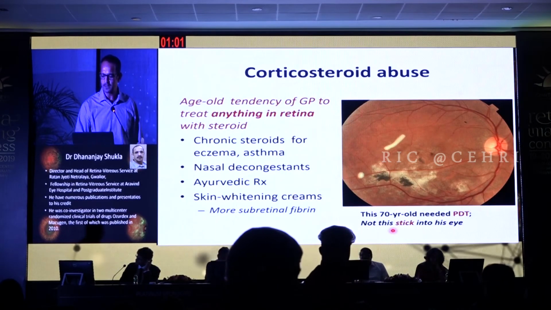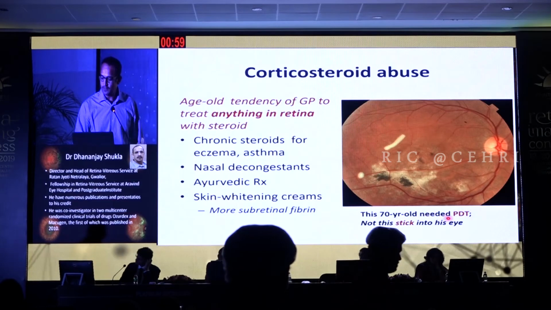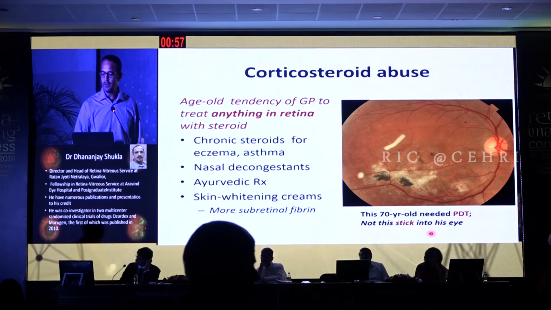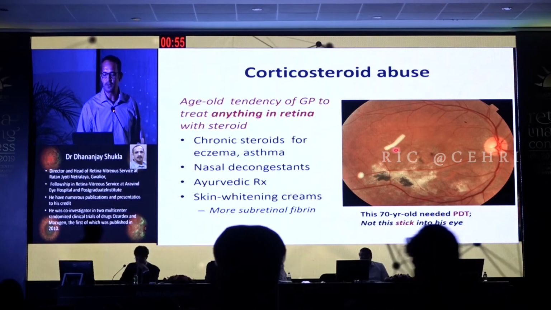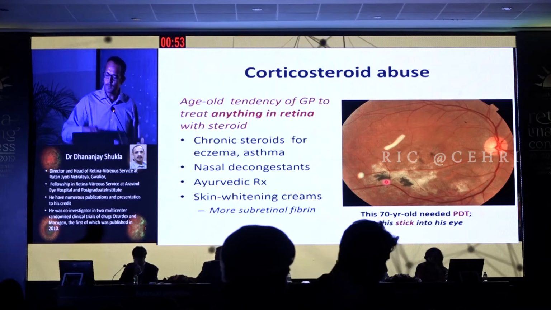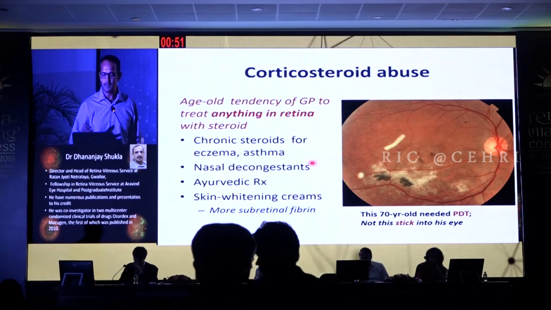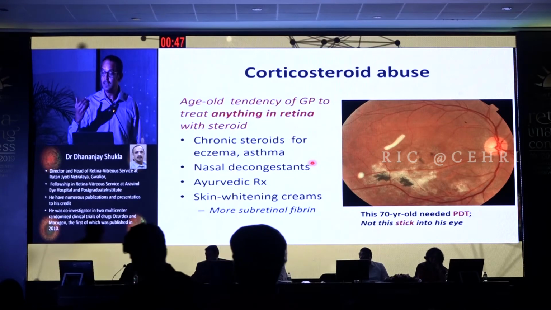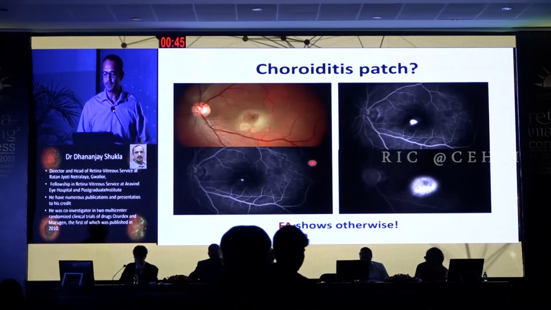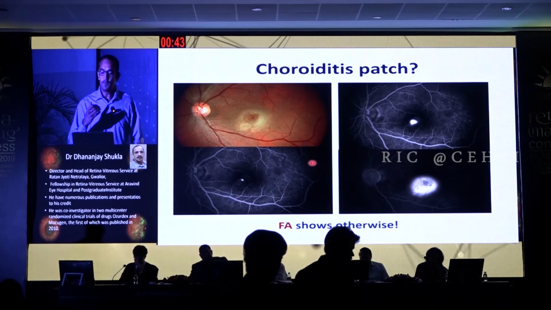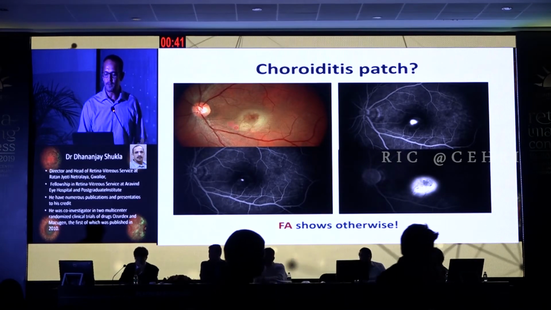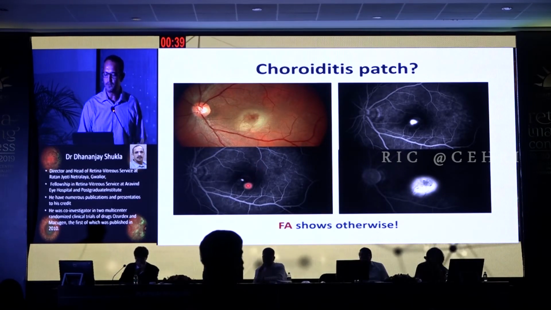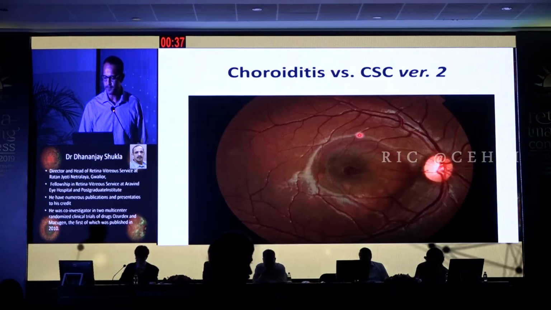Now think again. This is a 70-year-old man who needed photodynamic therapy and not just a stick into the eye, which is Ozurdex. Steroids have also been used for a lot of other conditions like eczema, asthma, nasal decongestants, sometimes in Ayurvedic treatment, and even skin whitening creams, relevant for the South Indian friends. Sometimes what looks like a choroiditis patch because of subretinal fibrin, you can just do an angiography and see that it's an ink blot leak.